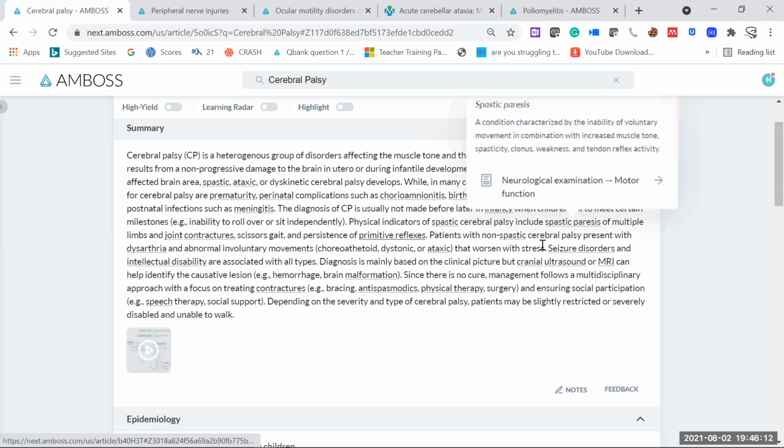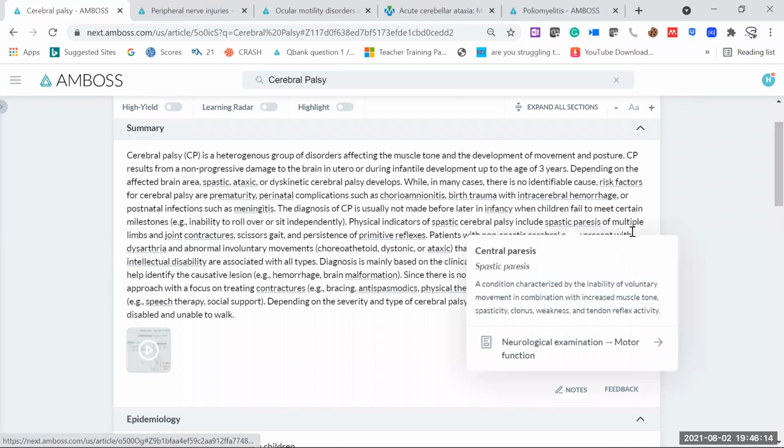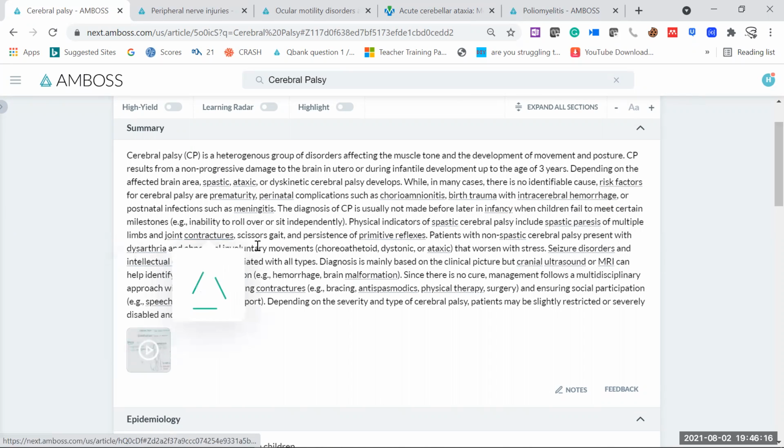Now, physical indicators of spastic cerebral palsy include spastic paralysis of multiple limbs and joint contracture, scissor gait, and persistence of primitive reflexes. So here you can easily diagnose that these are some physical indicators. For example, if I need to make a diagnosis of spastic cerebral palsy, I need to see how the child is going to present, or what movement findings I can find in my child.